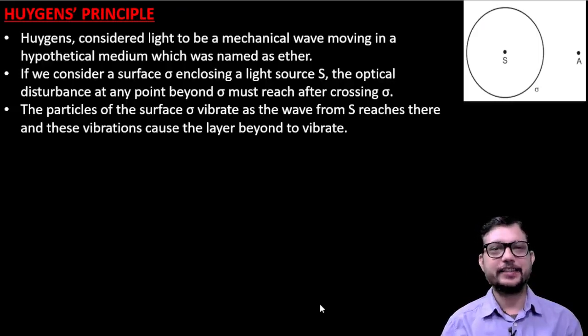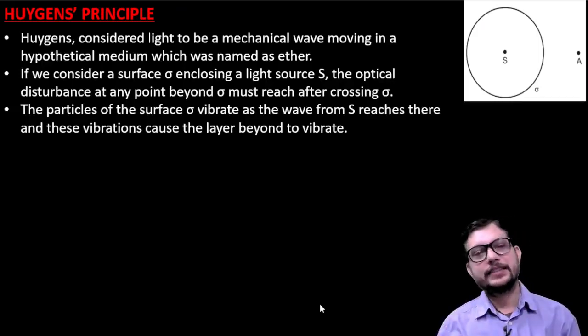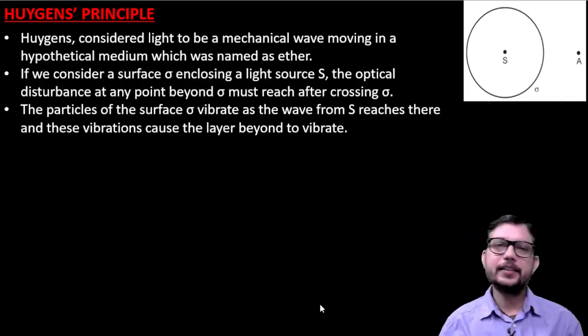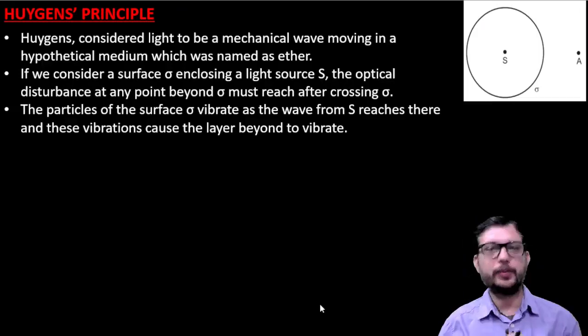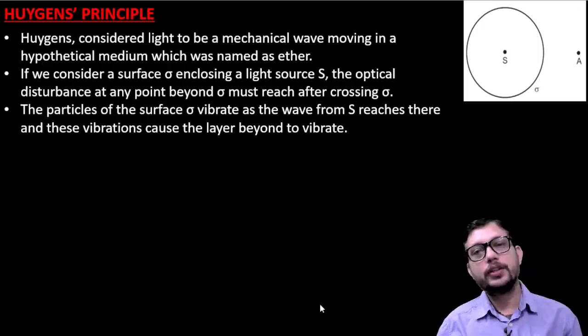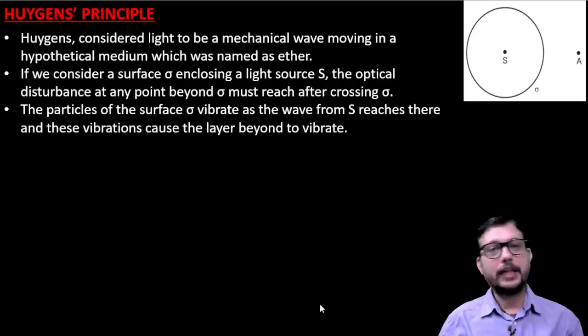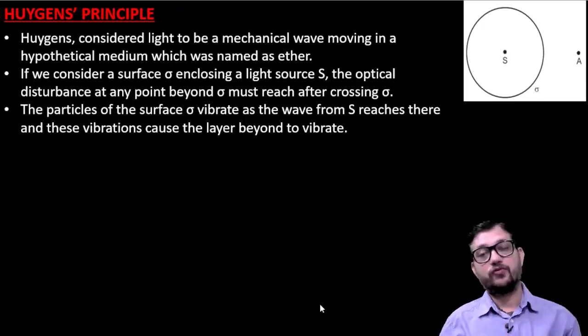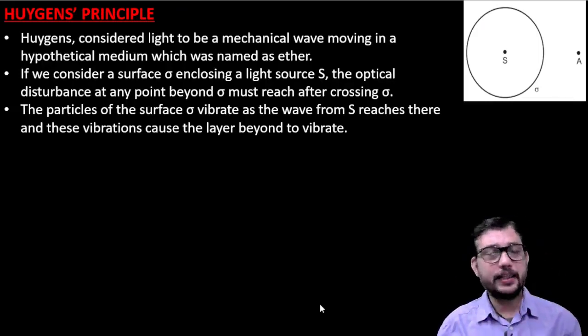We have discussed the wave nature of light, and earlier I also explained that there were two famous scientists. One was Newton, and in the same time period there was another scientist, Huygens.